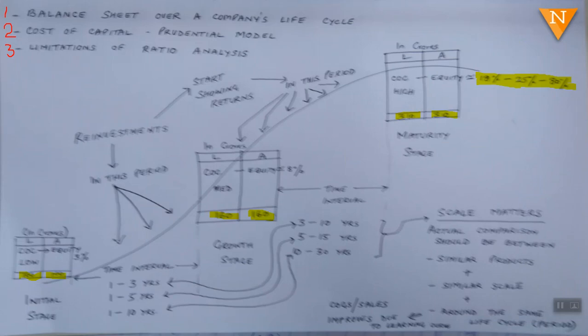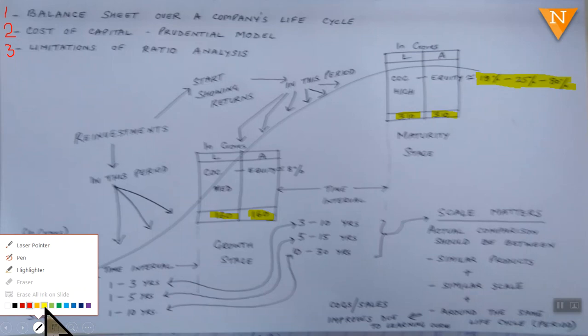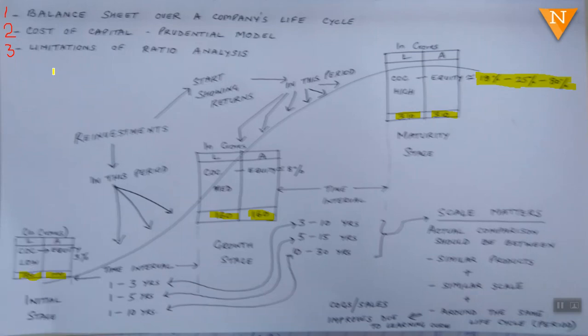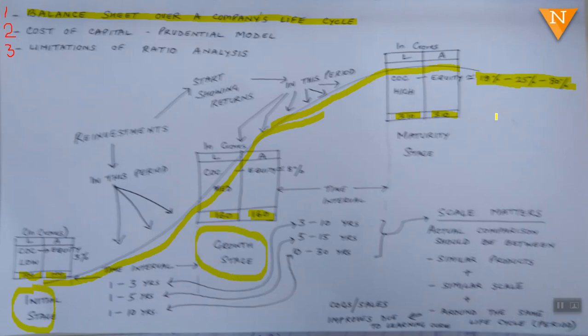So there are three objectives that I want you all to understand. One is the balance sheet over a company's life cycle. So here I have kind of drawn the life cycle of a company, from the initial stage, then right through the growth stage, and then till the maturity stage.